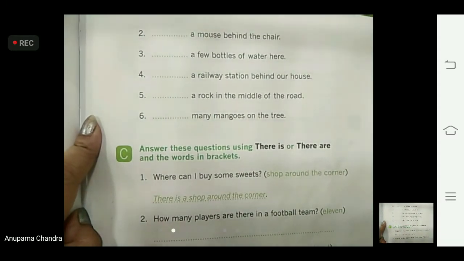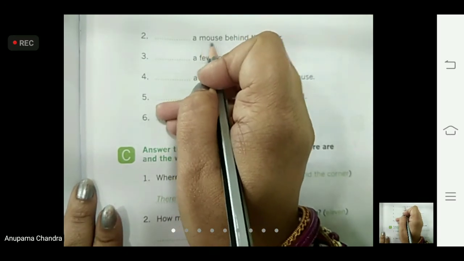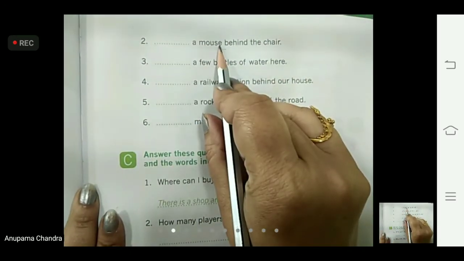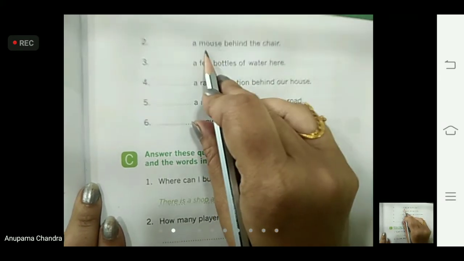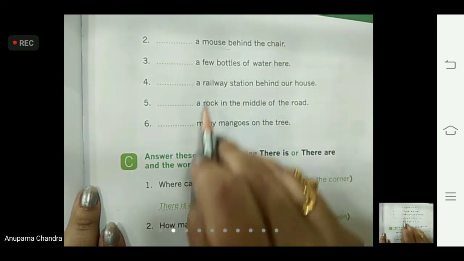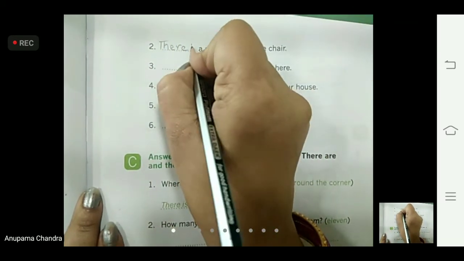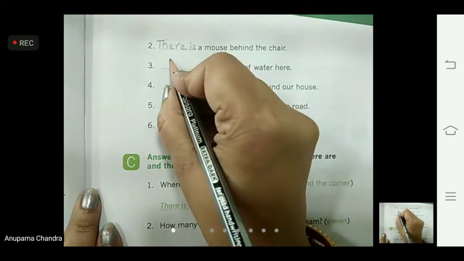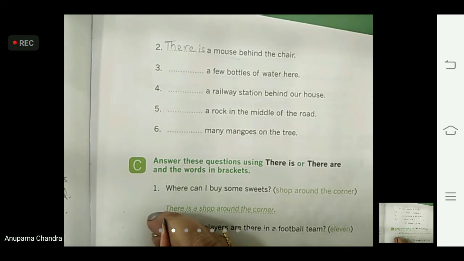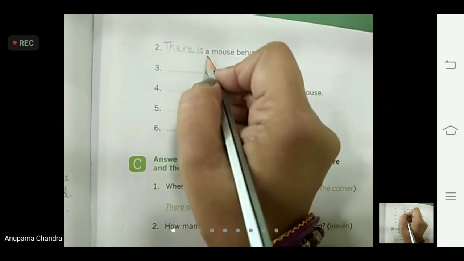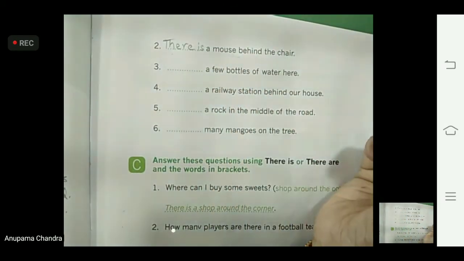Dash a mouse behind the chair. So how many mouse is there? Is S there? No. S is not there. That means one. Dash a mouse behind the chair. So what are we going to use for one mouse? There is. I-S, is. So we will write here T-H-E-R-E, there. I-S, is. There is a mouse behind the chair. Okay, a mouse means one mouse.